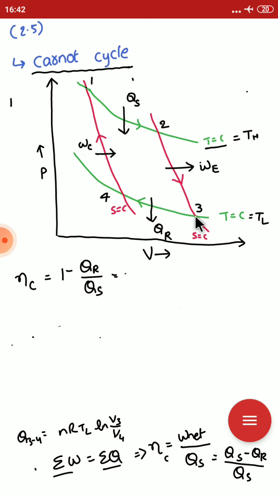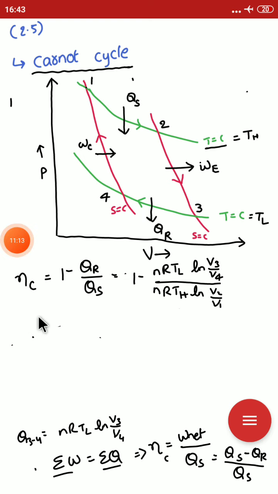Heat rejection is the process 3 to 4, so 1 minus nRT_L ln of V3 by V4, to the heat supply nRT_H ln of V2 by V1.